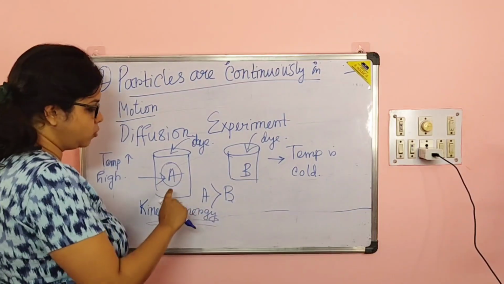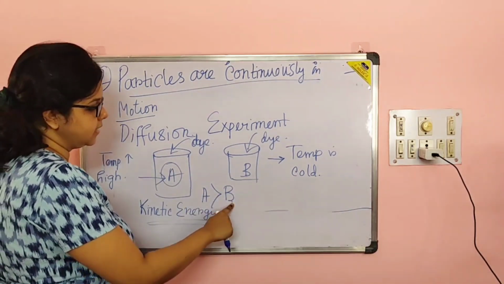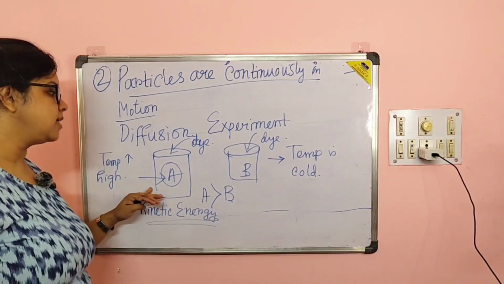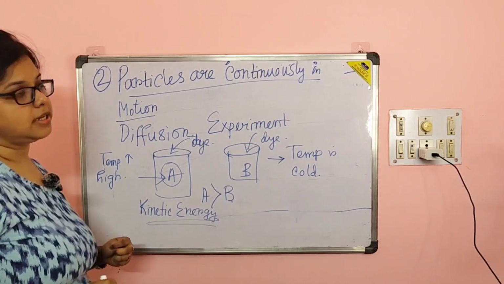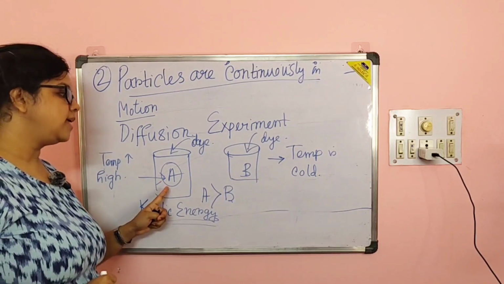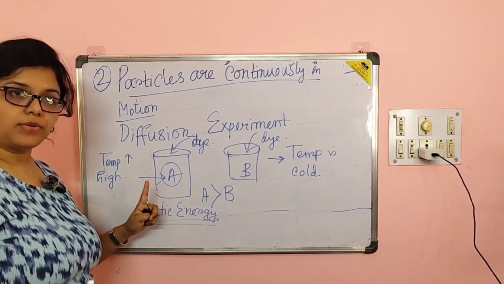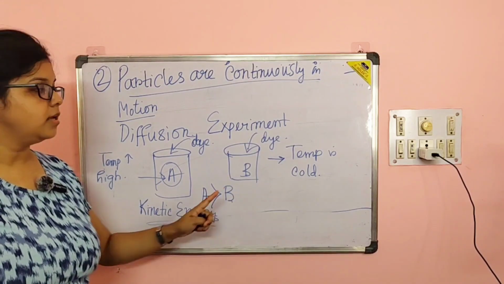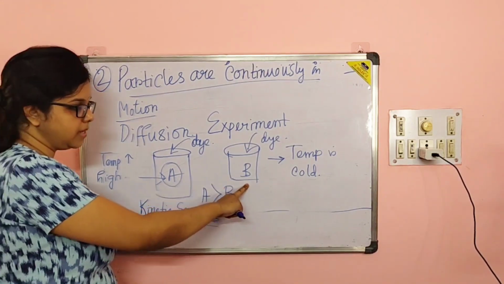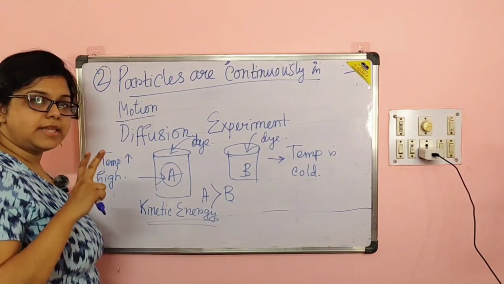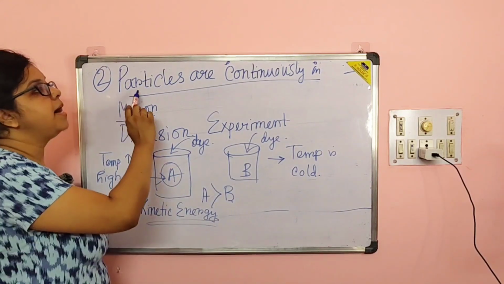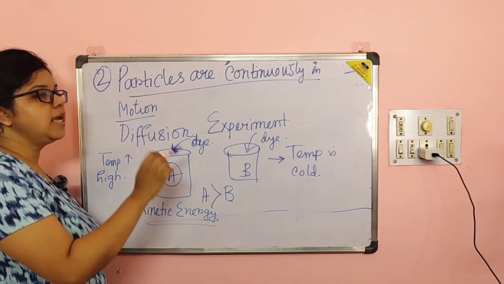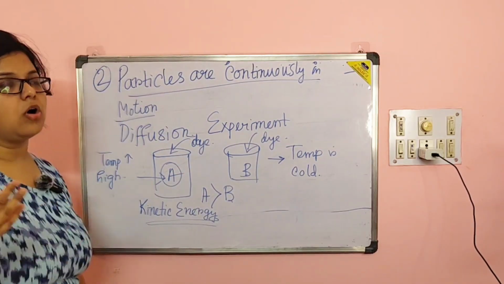This is because particles gain kinetic energy and move faster in case of A. So the rate of diffusion is higher in A and lower in B. So from this experiment we can conclude that particles are continuously in motion, in case of solid or liquid or anything.